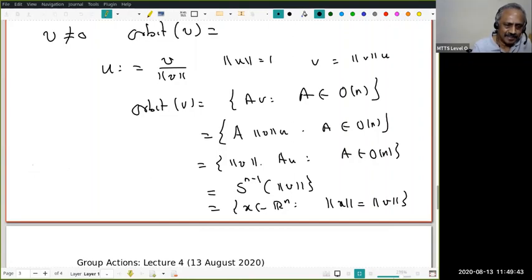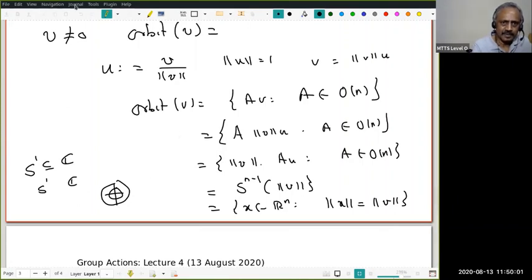You may remember I did the circle group as a subset of C acting on C by complex multiplication. We found they are concentric circles. So here the orbits are going to be concentric spheres.